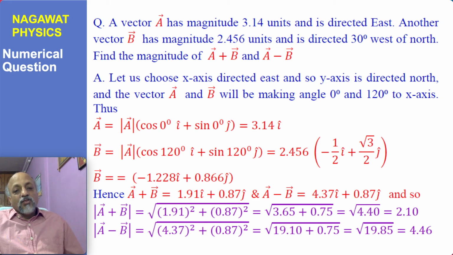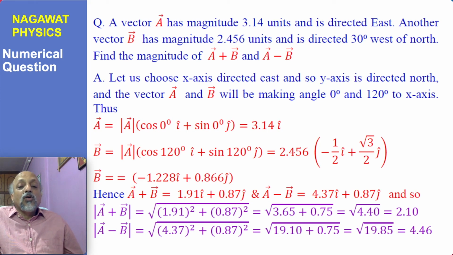Numbers are very easy to handle, however in this case we have typical numbers, so either you will have to do the numerical calculations or you can use calculators. Calculators are not allowed in all examinations, so you must know how to find 1.91 square or 0.87 square. That's quite easy. 1.91 multiplied by 1.91 is called 1.91 square.